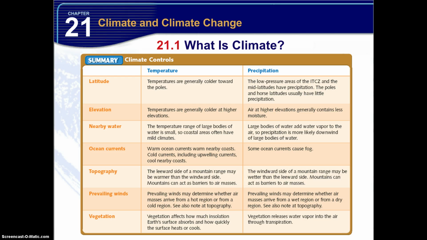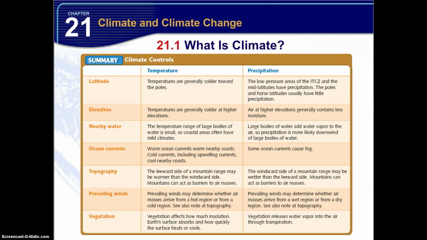Now topography, we talked about this before. Leeward side versus windward side. Leeward side is typically warmer, windward side is typically cooler. So mountains can act as barriers to air masses. Just like in Beijing, China, compared to Valdivia, Chile. It's a leeward side of a mountain, so you're going to have a much different climate than if you're on the windward side of a mountain. Now precipitation, windward side, much more precipitation because it doesn't allow that moisture to rise up on the other side, or the leeward side of the mountain. It all pours down on the windward side.